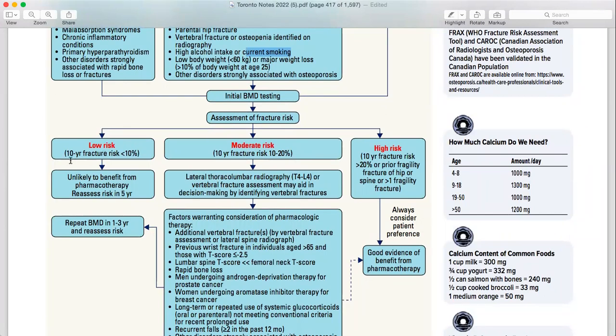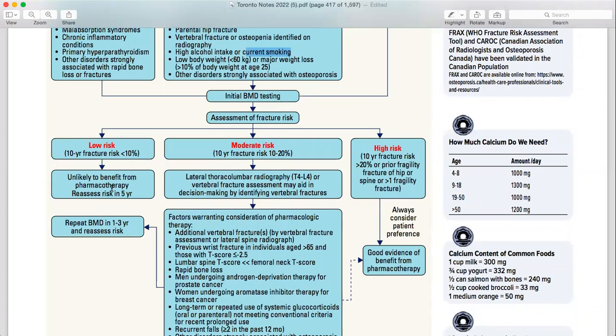If the risk is low, basically 10-year fracture risk less than 10%, the patient is unlikely to benefit from pharmacotherapy. What is the pharmacotherapy? Like giving calcium or vitamin D, or even needing bisphosphonates. So you don't need to give those medications, but calcium and vitamin D is okay. It is given to all of the patients.